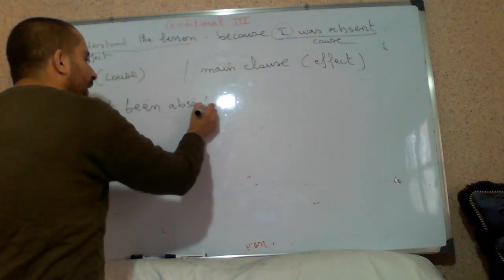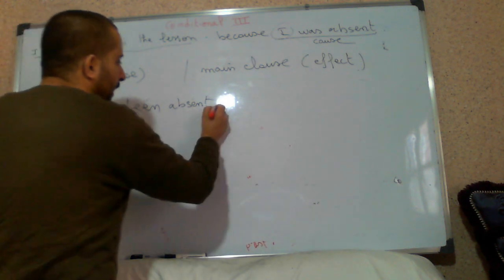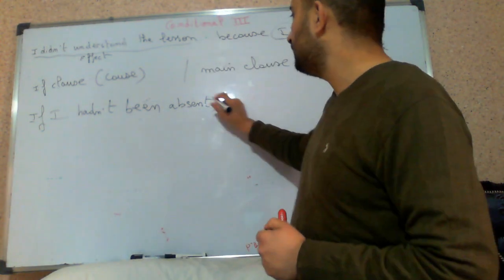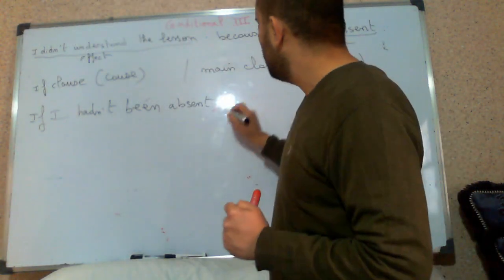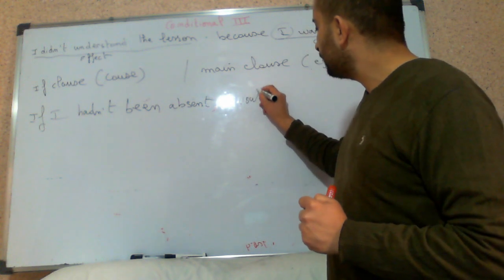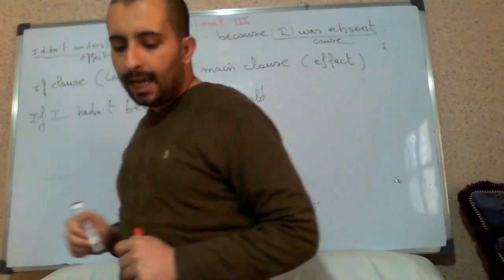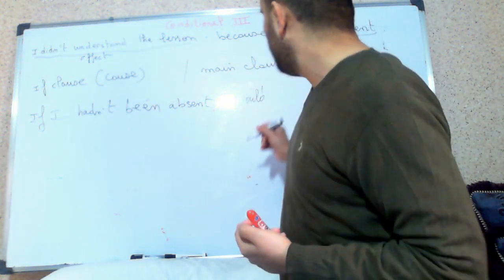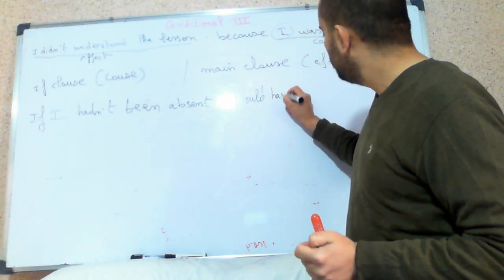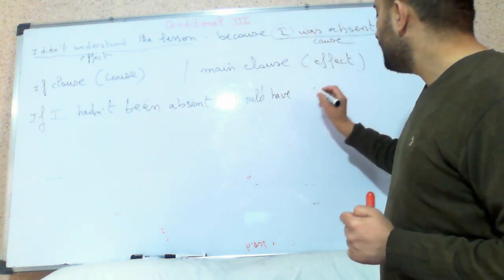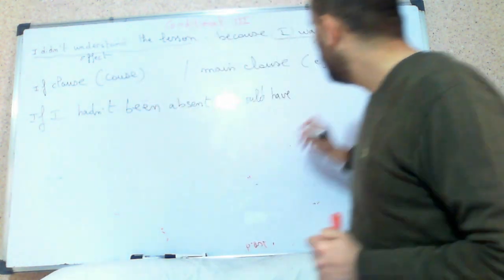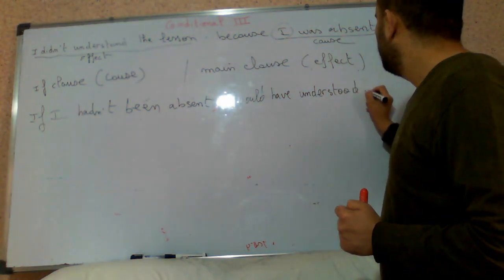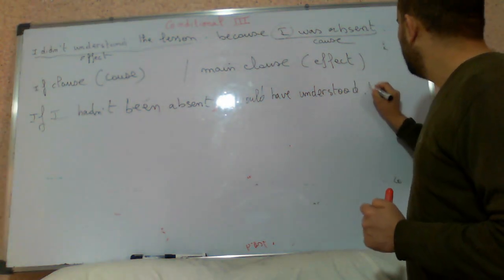Comma. It is obligatory, don't forget it. What is the subject we have? It is I, plus would. Look, didn't is negative. When we have a negative, we change it to the affirmative. Would plus have plus the past participle of understand. What is it? Understood. So, I would have understood the lesson.